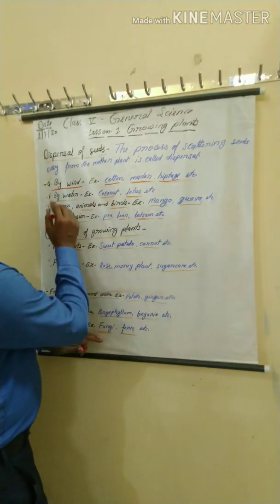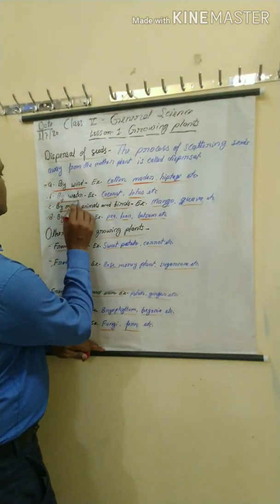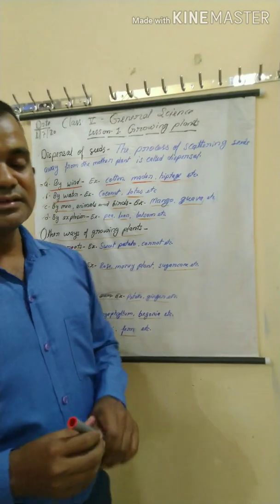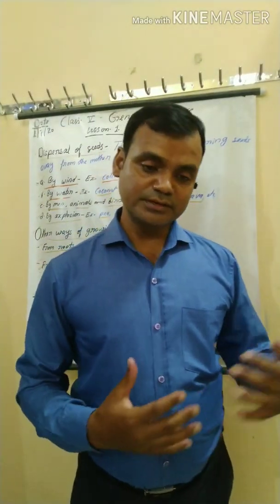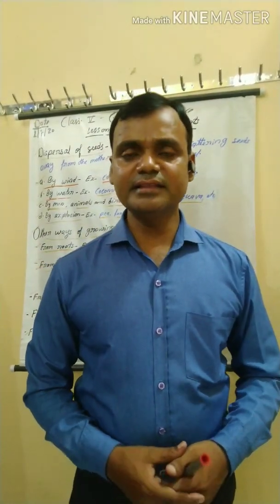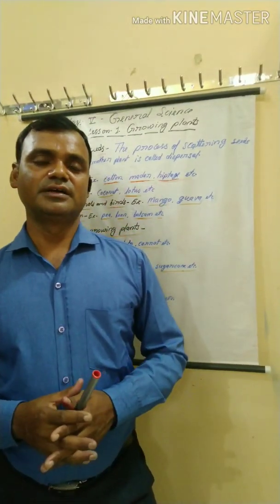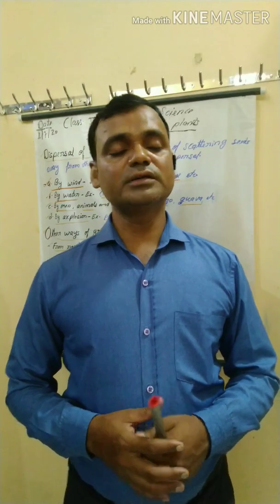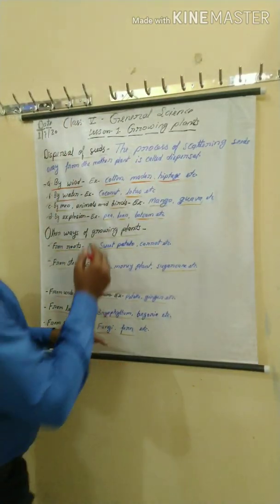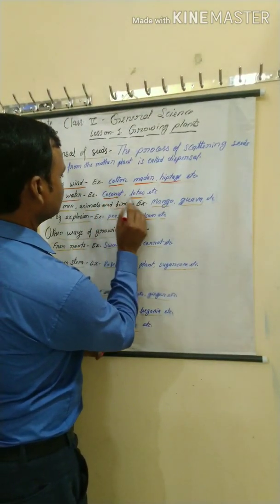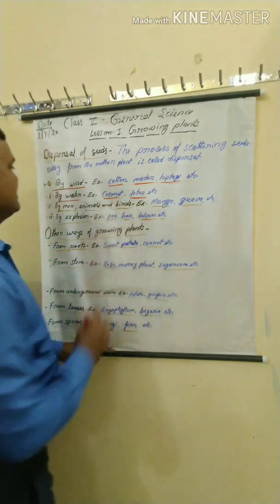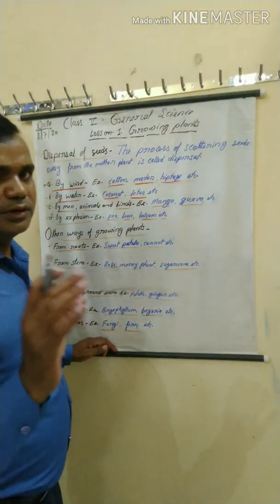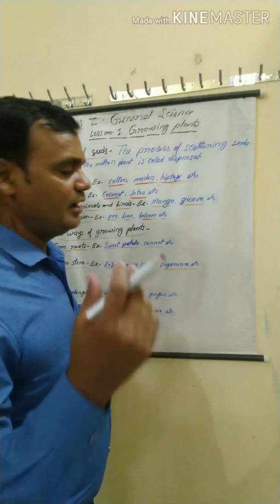Now next, by water. Some plants grow near the seashore, near water bodies, and their seeds are spongy and float in the water. Examples: coconut, lotus. Their seeds are dispersed by water from one place to another place.